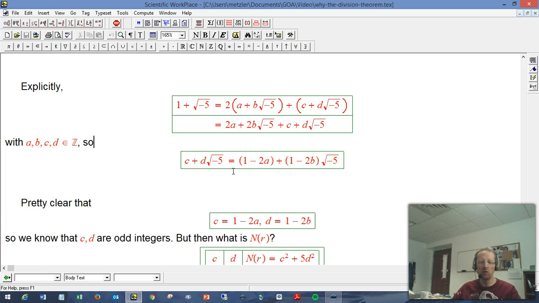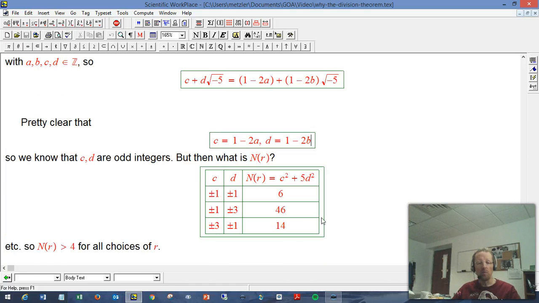So, in other words, c plus d root minus 5, I'm going to collect everything over here, is the integer 1 minus 2a plus the integer 1 minus 2b times root minus 5. So I think it's pretty clear that if two wintegers are going to be equal, the only way for that to be true, because this is this funky irrational thing with i's in it, is for the ordinary integer coefficients to be equal and the coefficient in front of the root minus 5s to be equal. So in this case, c has to be 1 minus 2a and d has to be 1 minus 2b. Not that much of a limitation, really, on what c and d are, but it does say that they are odd integers.